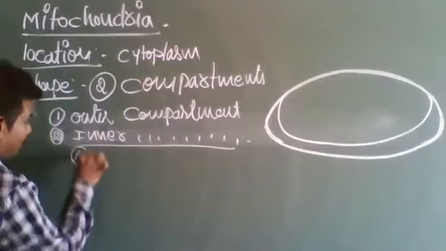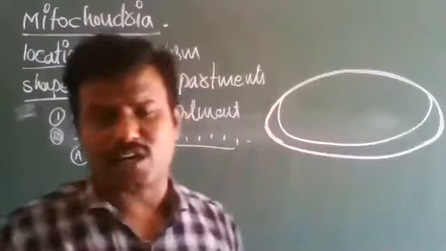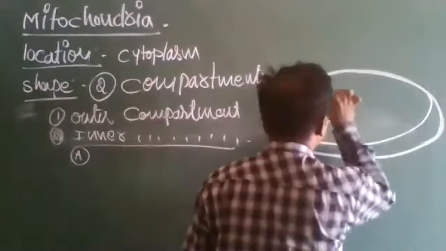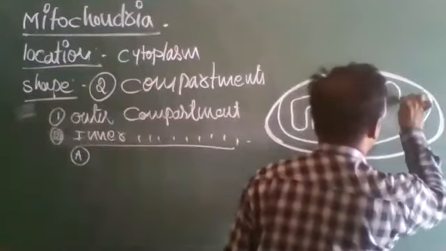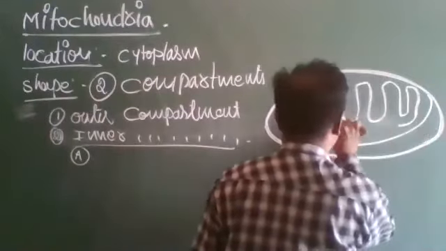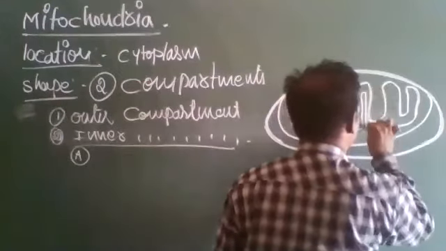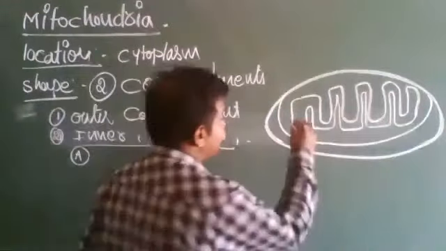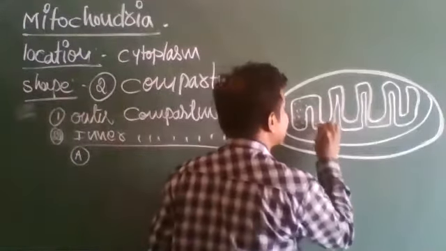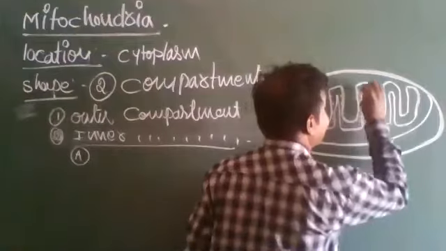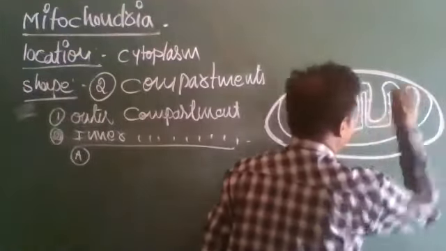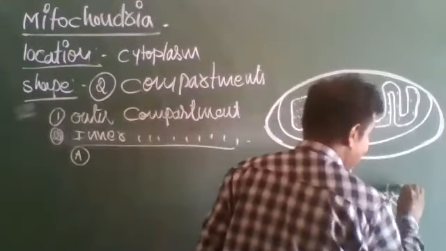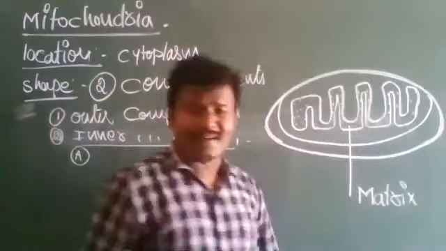The first point: the inner compartment is called the matrix.